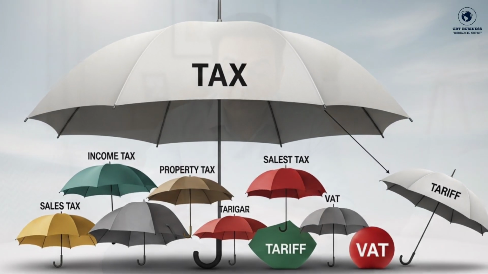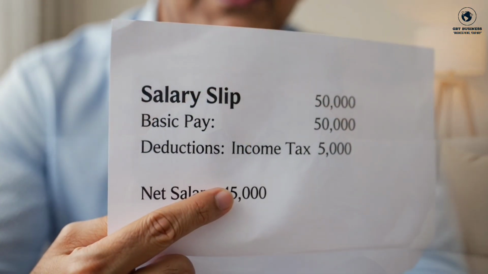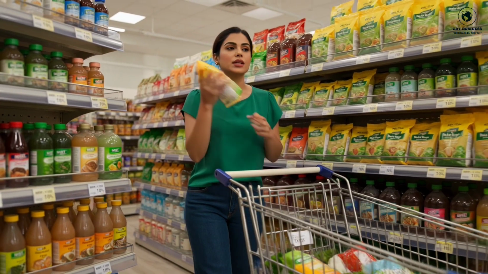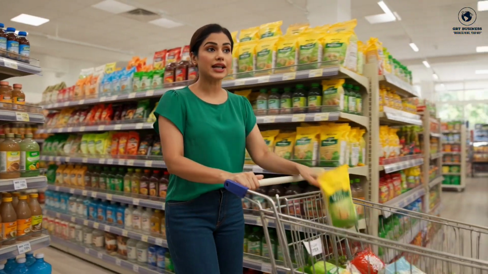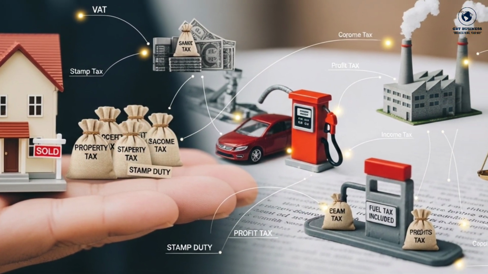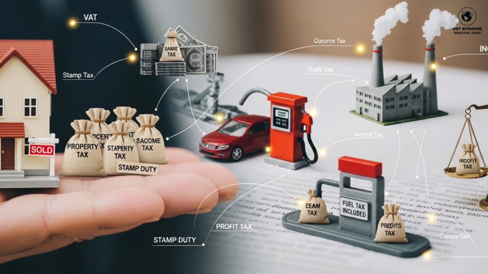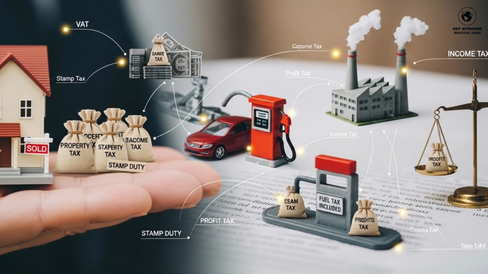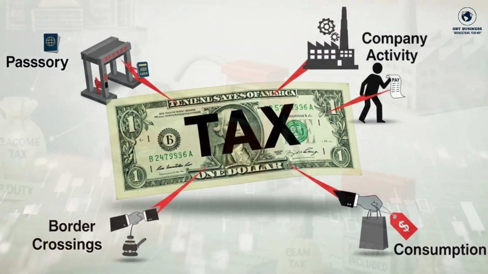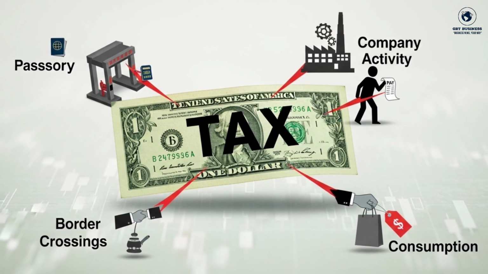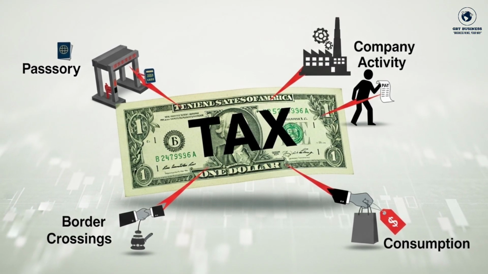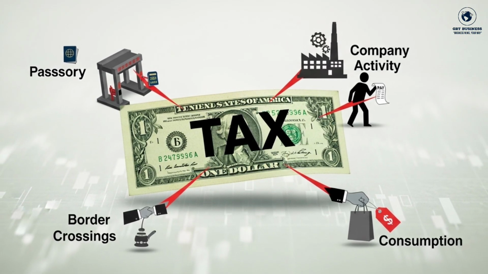Now think of an everyday scene. If you earn a salary, then income tax comes into the picture. If you buy something, then the effect of an indirect tax like GST is included in the price. If you buy property, fill fuel, a company earns profit, or a financial transaction happens, the role of tax can come up under different laws. This means tax is not only something related to crossing borders, it is imposed inside the country as well, on a person's income, on a company's activity, and on consumption too.